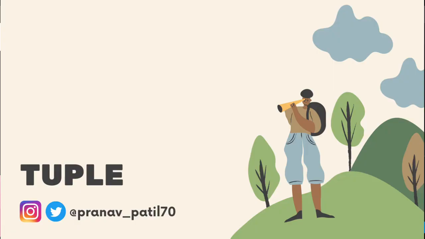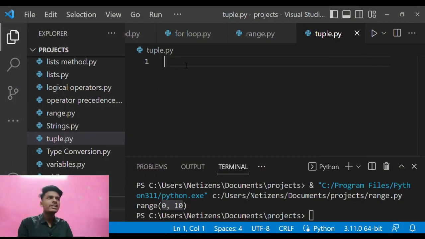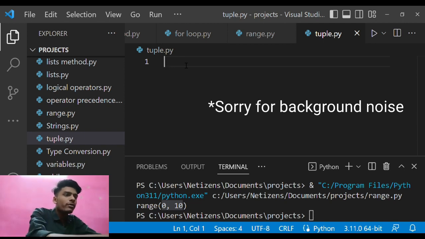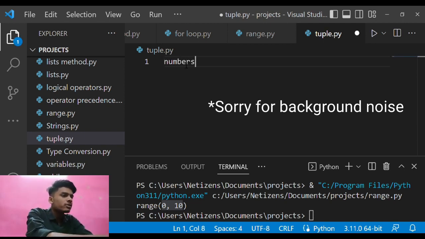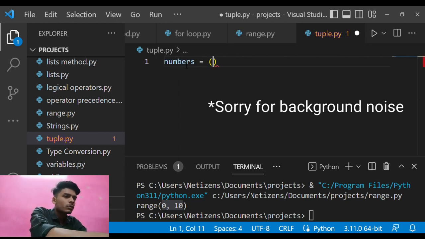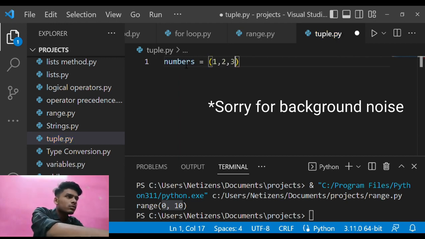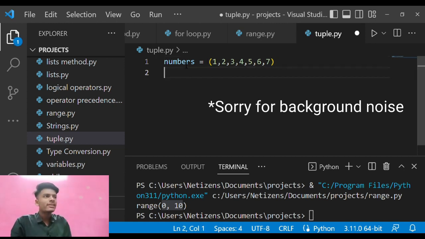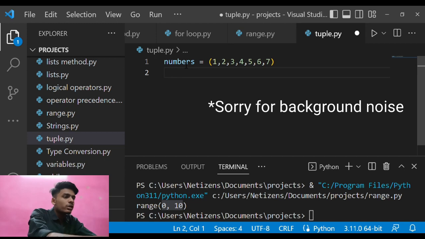In this tutorial we are talking about what a tuple is in Python. Basically a tuple is very similar to a list. If I want to create a tuple of numbers, I just enter the numbers in a tuple, and what I get is just the numbers in the tuple.